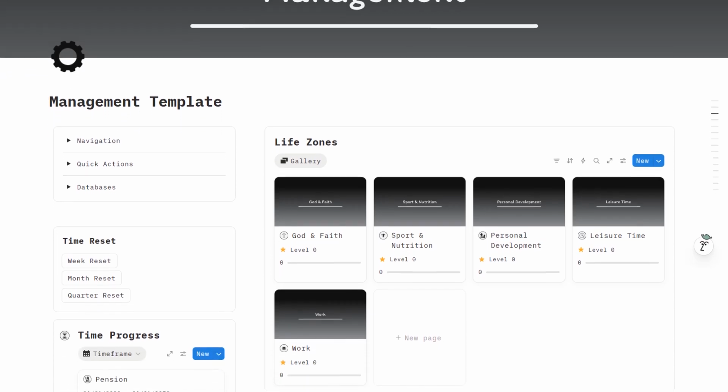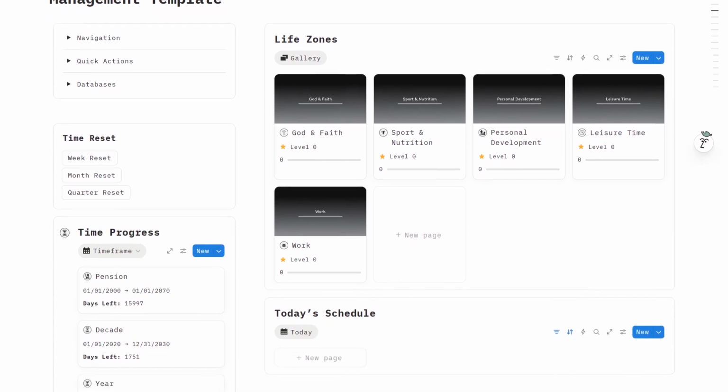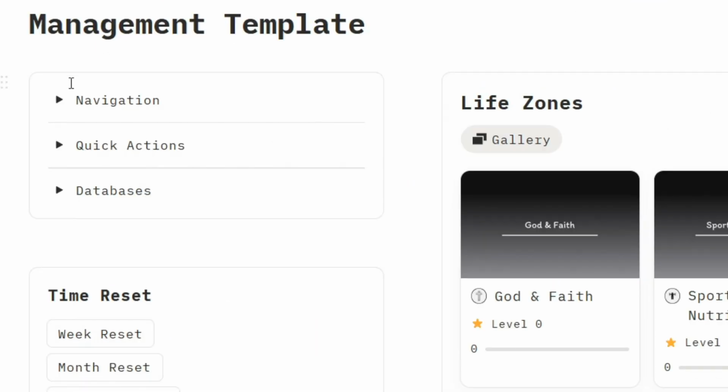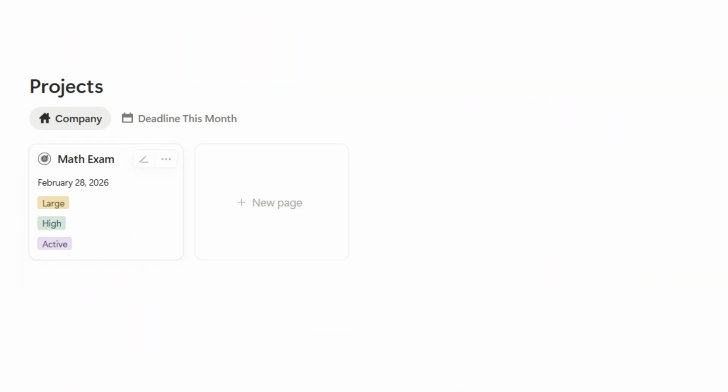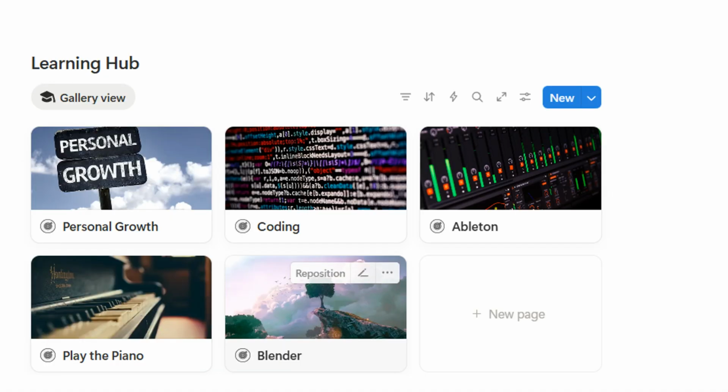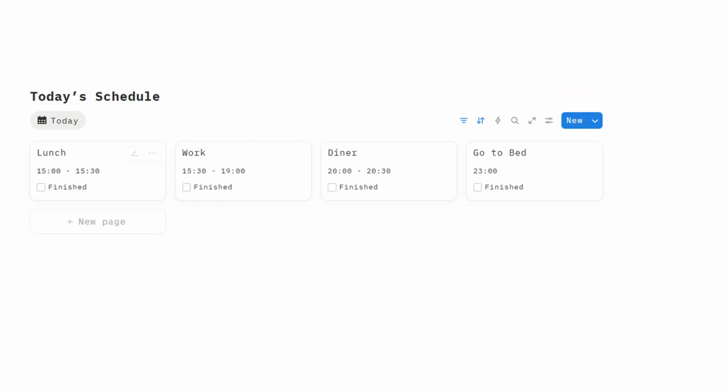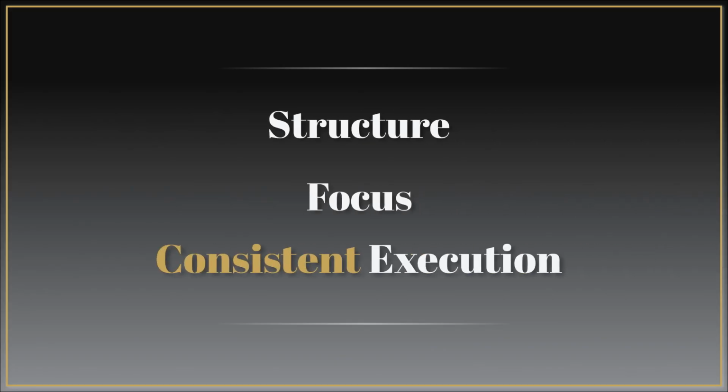The Notion Life Planner is a complete life operating system built inside Notion. Instead of managing your life across multiple tools, everything lives inside one structured workspace. Your goals, habits, projects, finances, workouts, learning progress, travel plans, and even your daily schedule. Everything is connected, organized, and customizable. The system is designed to give you three things most people struggle with: structure, focus, and consistent execution.